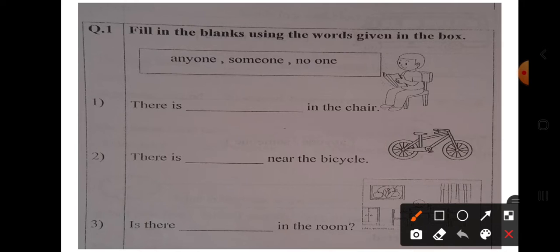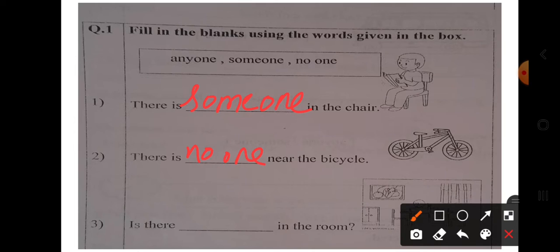There is dash in the chair. You have to fill these blanks with anyone, someone, or no one. There is someone in the chair. Okay, there is dash near the bicycle. There is no one near the bicycle.